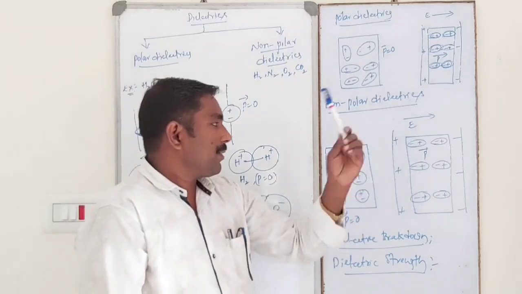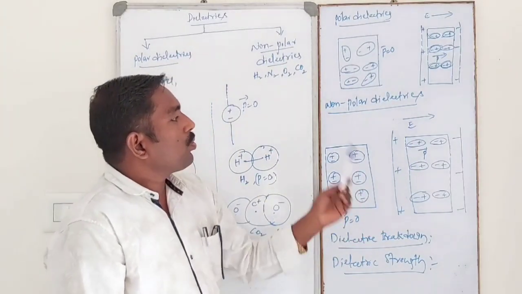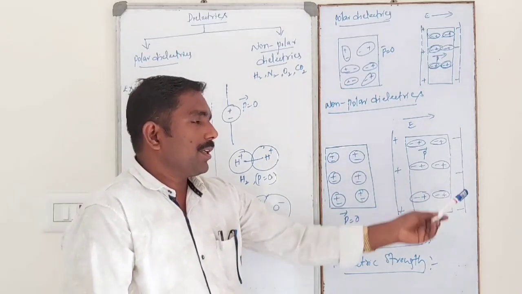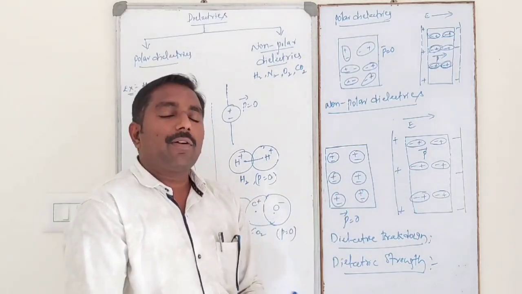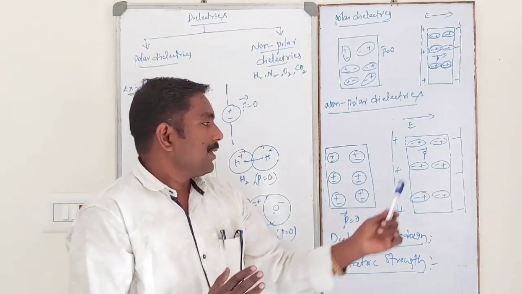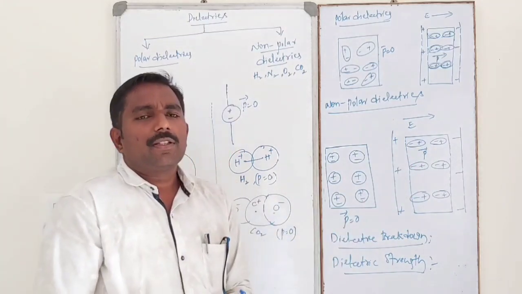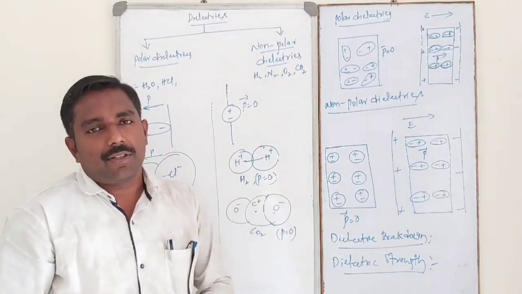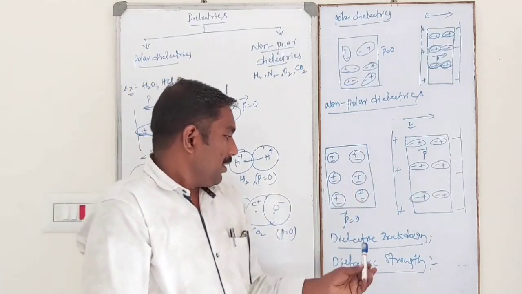That is how non-polar dielectrics, which are basically insulators, are made to conduct. Whenever an external field is applied, the molecules arrange like this, and when the positive and negative charges are separated, it conducts electricity. Okay. Next one.